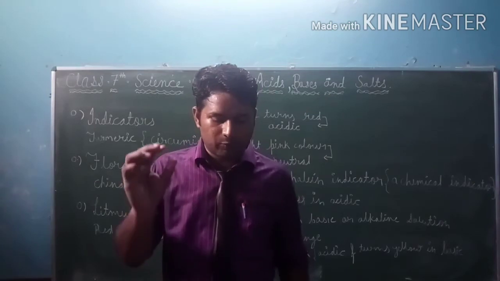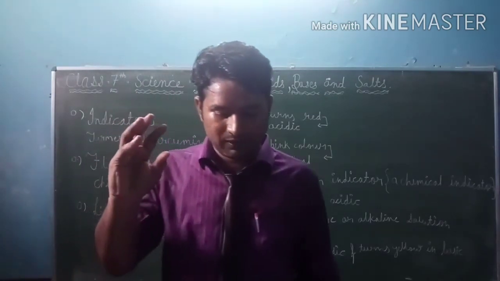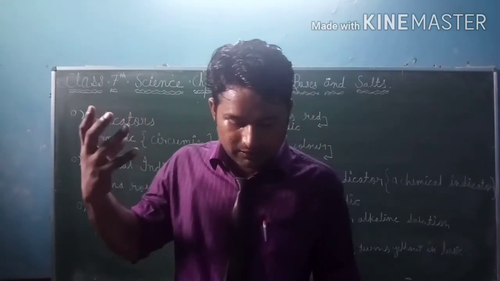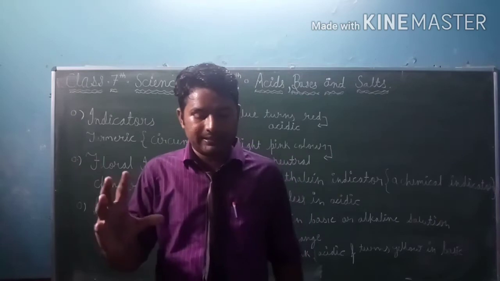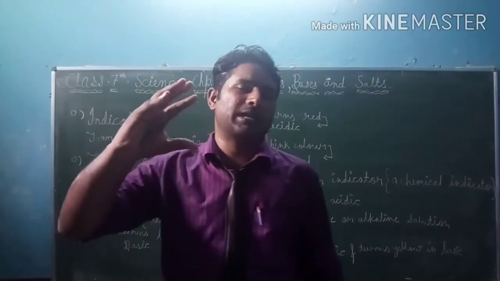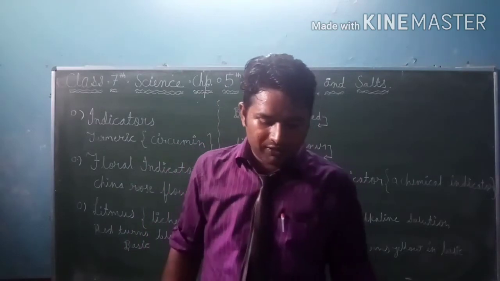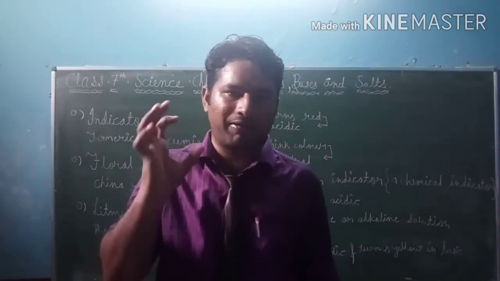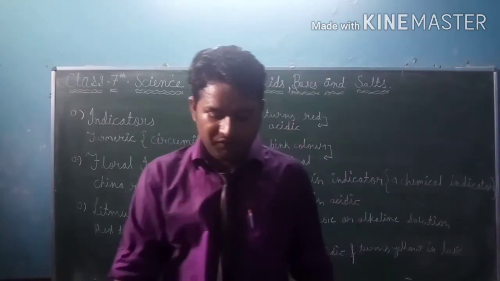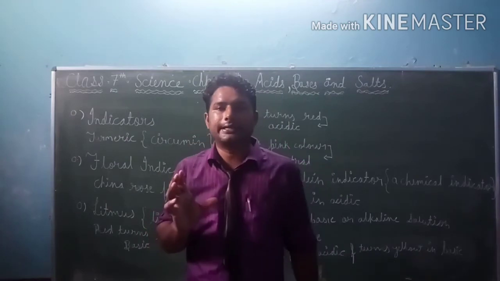कलर्स होता है कुछ पेटल्स, पत्तियों का, जो फ्लावर्स की is a good source होते हैं पता करने के लिए। तो इंडिकेटर अच्छे नेचुरल इंडिकेटर होते हैं to test the acidic and basic nature of a solution. कोई सॉल्यूशन अगर एसिडिक है कि बेसिक है पता करना है तो we can prepare indicator from the petals of China rose flower. You may see in figure 5.3, China rose is a natural indicator.